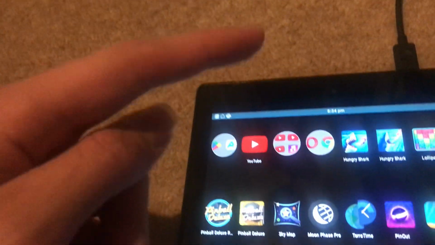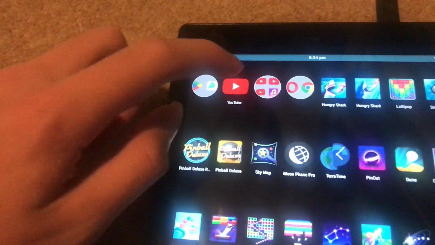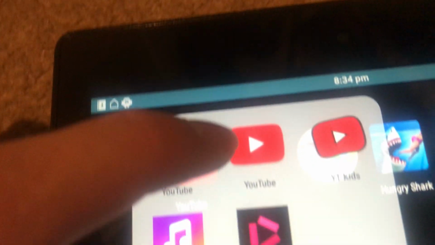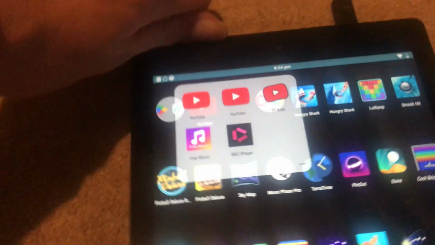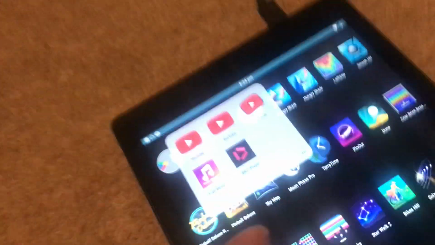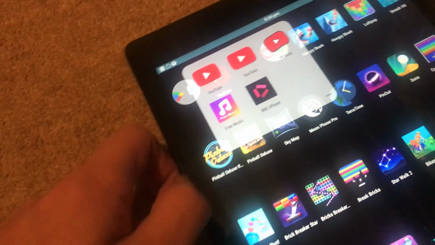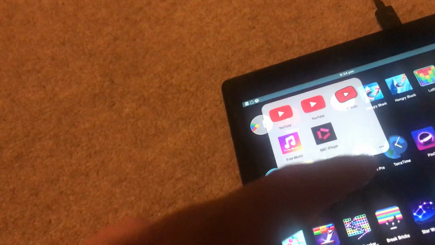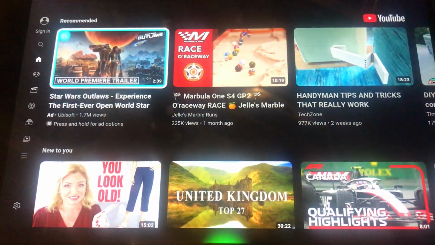So, the second YouTube I'd like to show you on Android 5 is the YouTube TV app. I somehow managed to get the TV YouTube for Android 5 on this device. You just have to type in YouTube TV APK for Android 5.0 and it should come up the latest one. Also, it's still getting updates. So anyways, let's launch it. This is the official YouTube for TV.